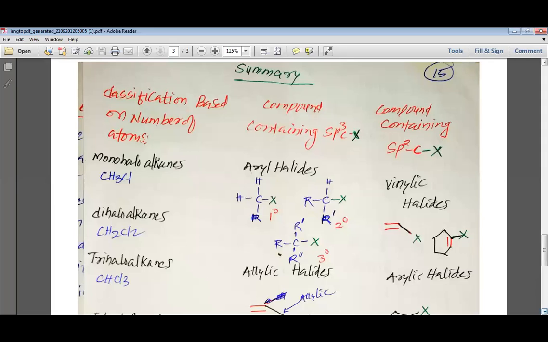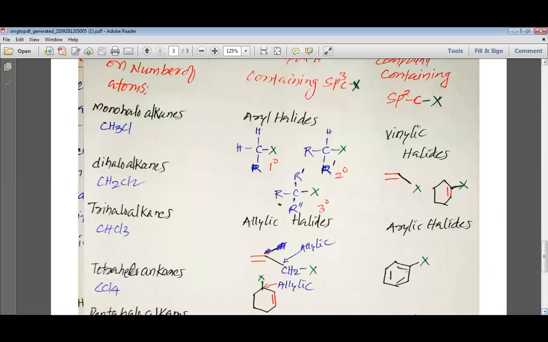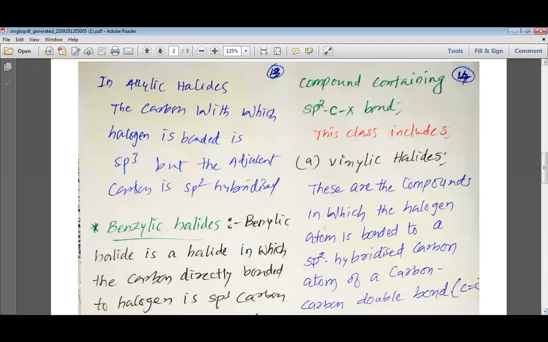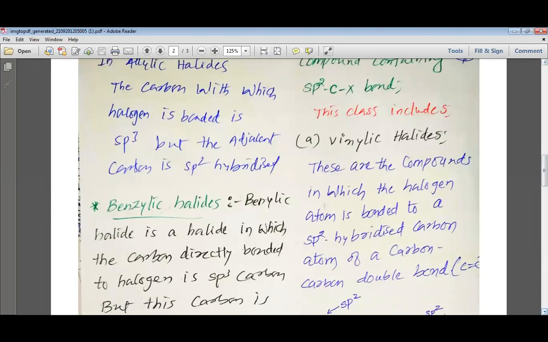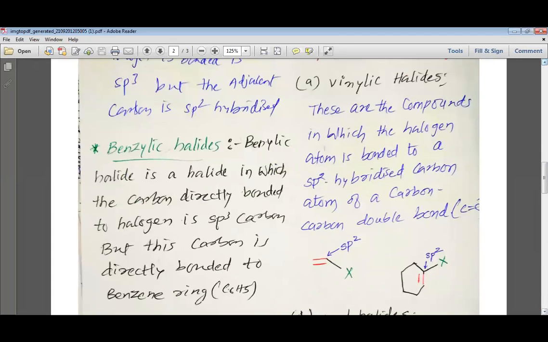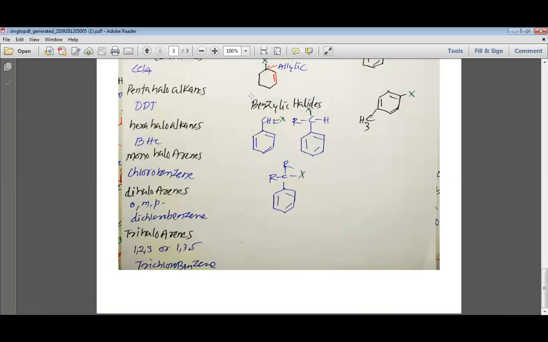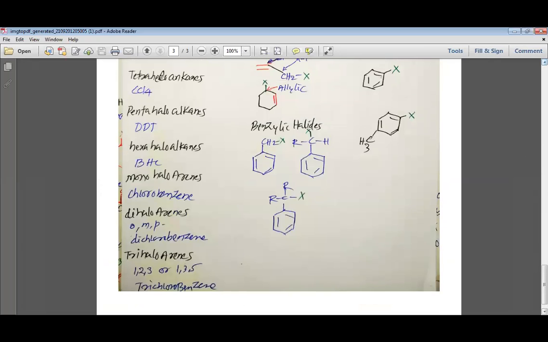Let us look at the summary. There are three types of classification. The first classification is the classification based on the number of halogen atoms. We can have the monohaloalkanes. Let us give an example for the monohaloalkanes.